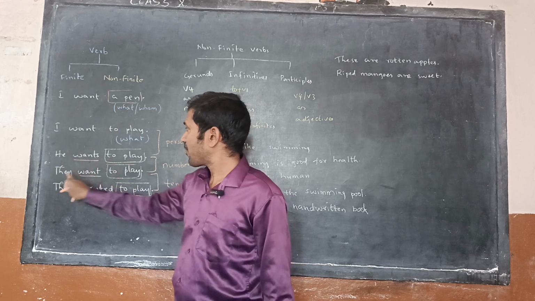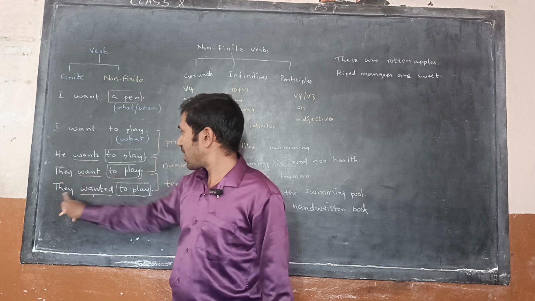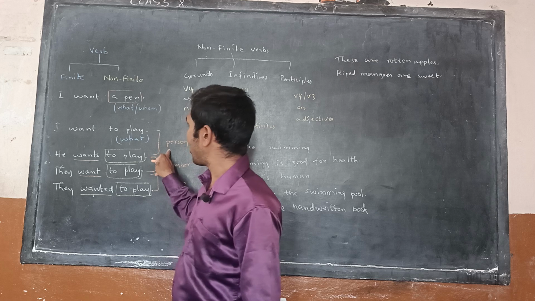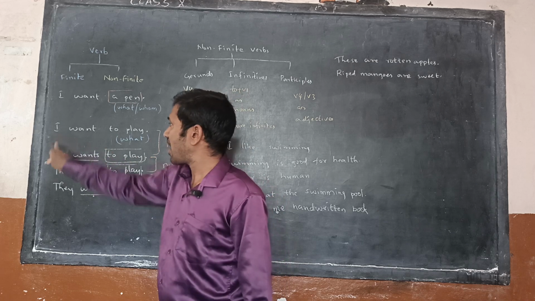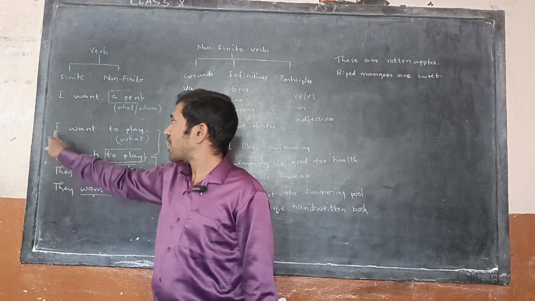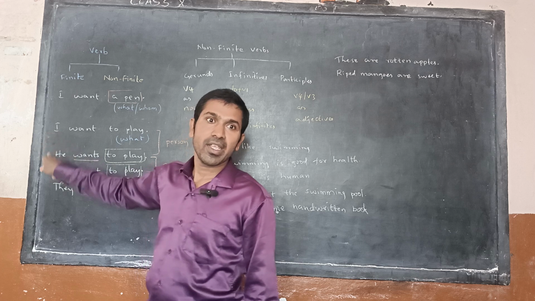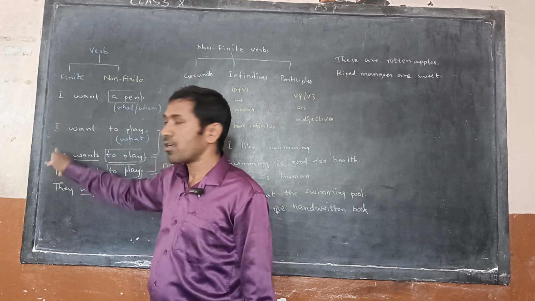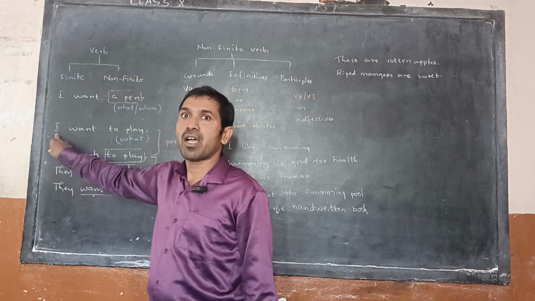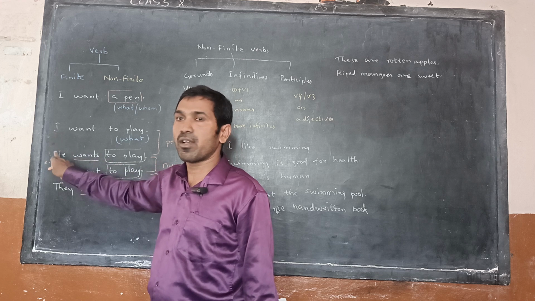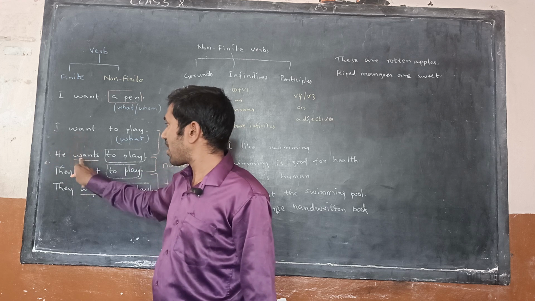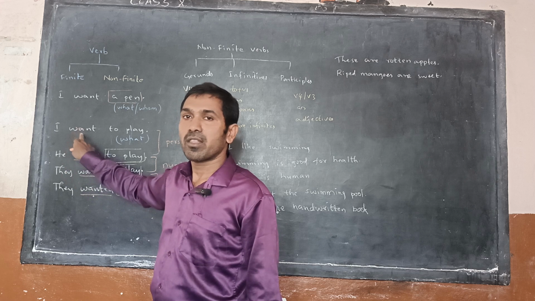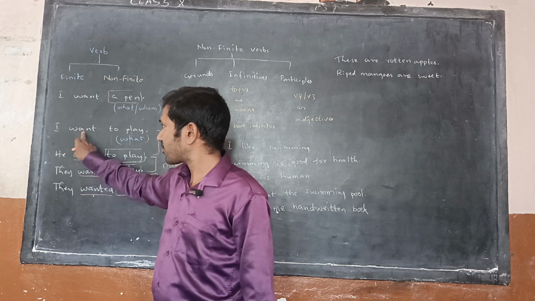He wants to play. They want to play. They wanted to play. In the first and second, I want to play and he wants to play, I and he are singular, but I belongs to first person and he belongs to third person. Want and wants are both V1. They both belong to simple present tense.